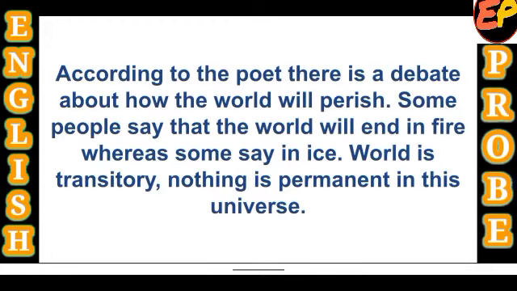According to the poet, there is a debate. And who is making this debate? The people are having this debate. They are making this debate because the people have two opinions about the end of the world. According to the poet, there is a debate about how the world will perish, how the world will come to an end. Some people say that the world will end in fire, whereas some say in ice. So these are two possible ways of ending the world. The world is transitory. Transitory means not permanent. Nothing is permanent in this universe. So this is how, being impermanent, the world is supposed to end either by fire or by ice.